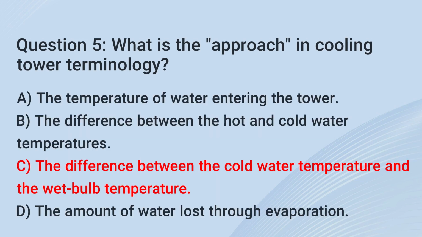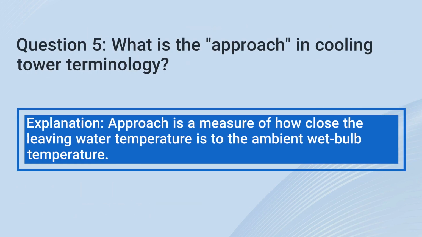The correct answer is C. The difference between the cold water temperature and the wet bulb temperature. Explanation: approach is a measure of how close the leaving water temperature is to the ambient wet bulb temperature.